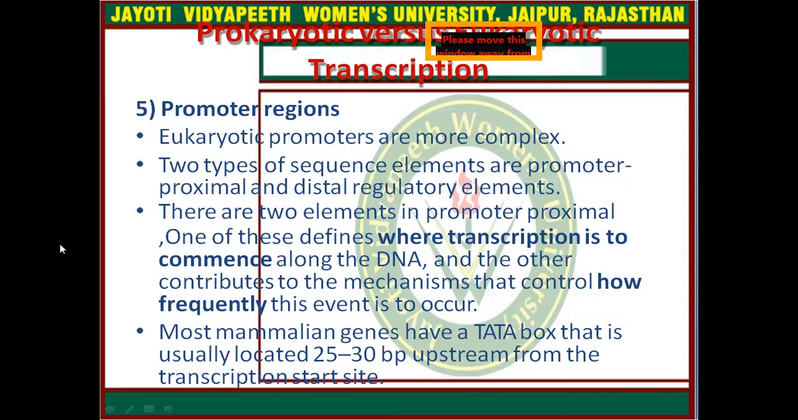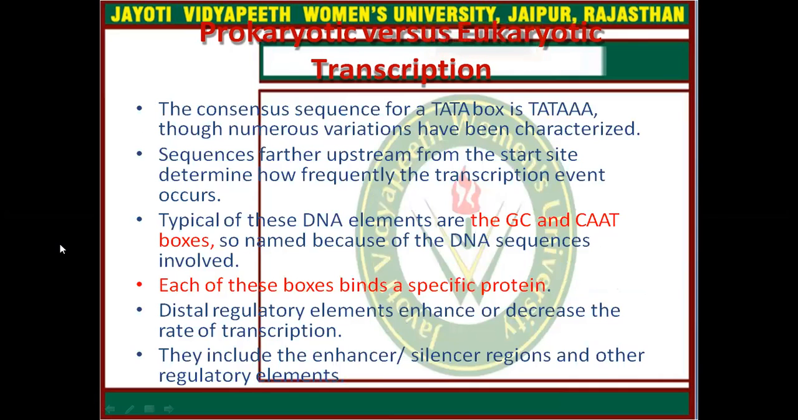Most mammalian genes have a TATA box that is usually located 25 to 30 base pairs upstream from the transcription start site. The consensus sequence for a TATA box is TATA, though numerous variations have been characterized. Sequences further upstream from the start site determine how frequently the transcription event occurs. Typical of these DNA elements are the GC and CAAT boxes, so named because of the DNA sequences involved. Each of these boxes binds a specific protein.